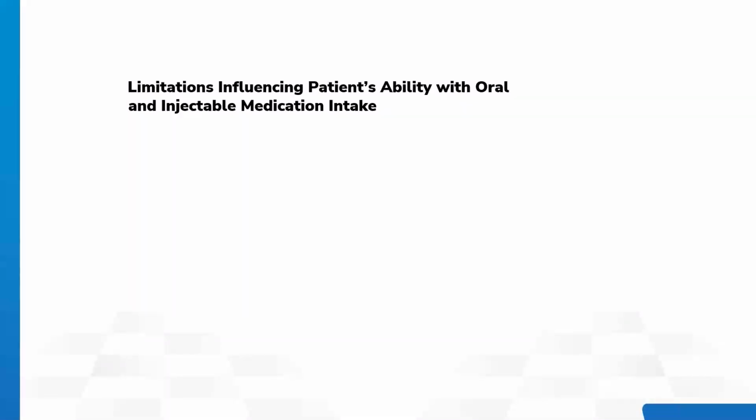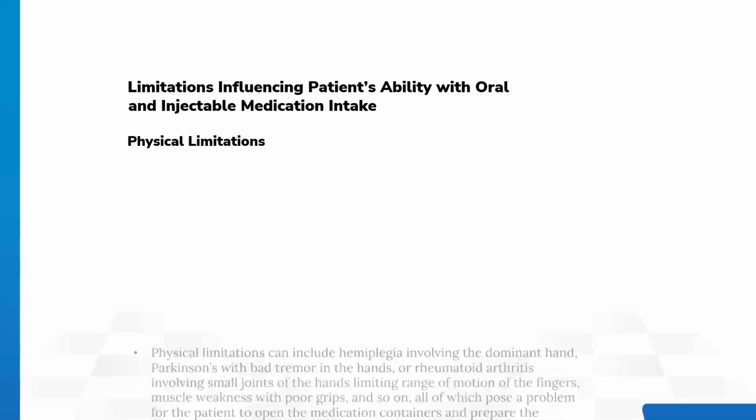Limitations influencing patients' ability with oral and injectable medication intake. Physical limitations.